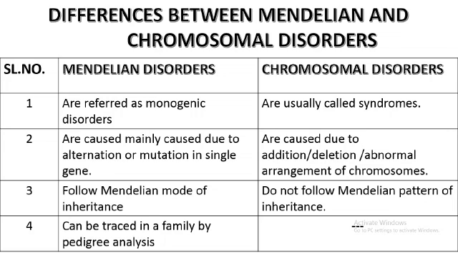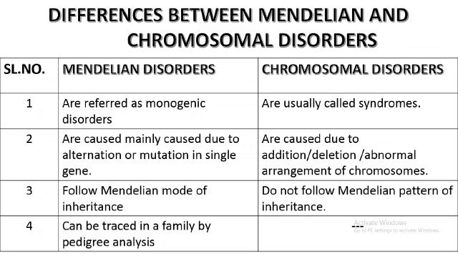Because they are caused by alteration or mutation in a single gene, that is, a single nitrogenous base pair may be altered. Therefore, since there is alteration in a single gene, Mendelian disorders are called monogenic disorders.